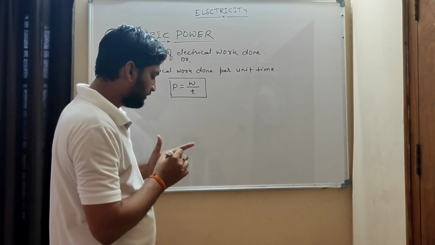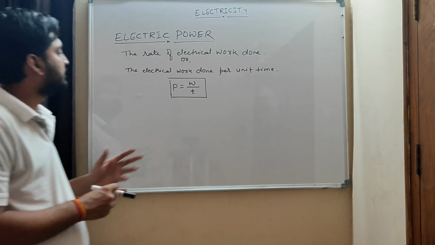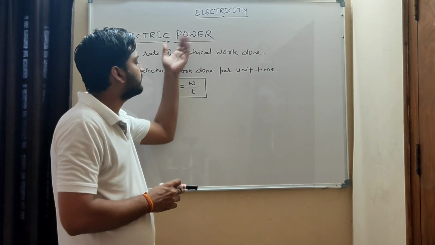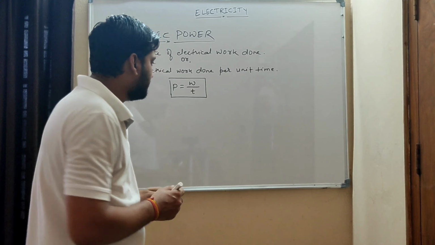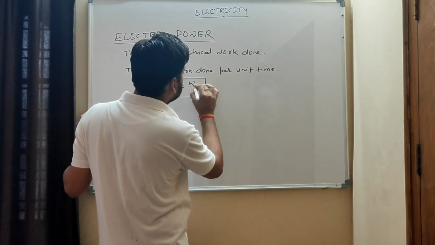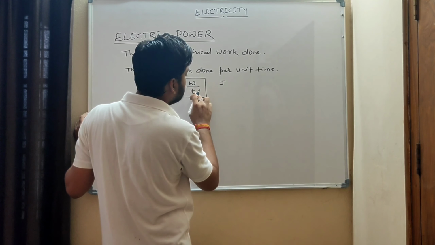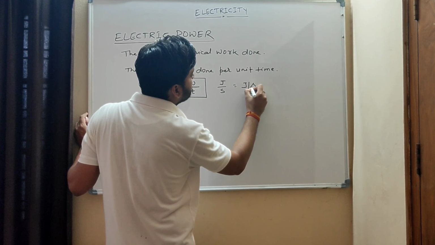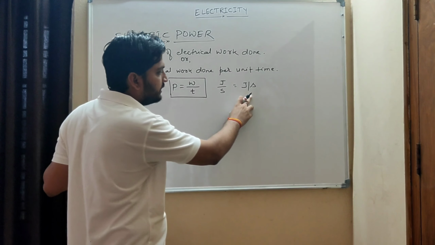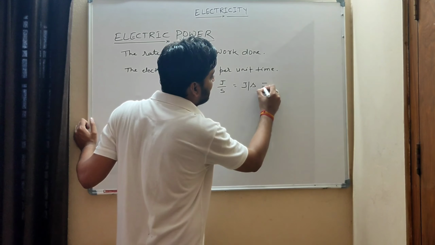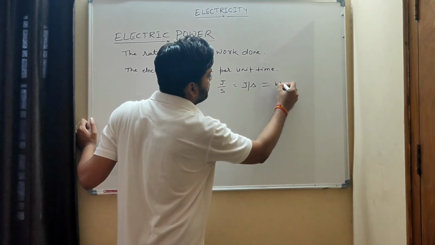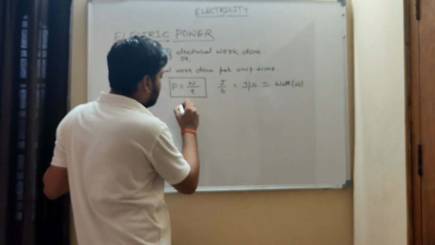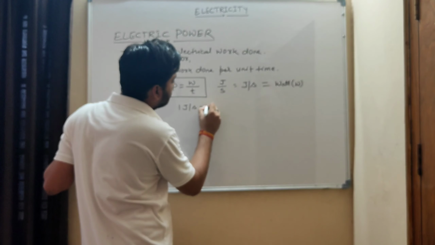This is the formula for electric power, work done by time. The electric work done per unit time is called electric power. So P is equal to W by T. Now see here, what is the unit of W? Work done is joules. What is the unit of time? That is second. It means its unit is joules per second. But in SI units we take it as watt, W. It means 1 joule per second is equal to 1 watt.